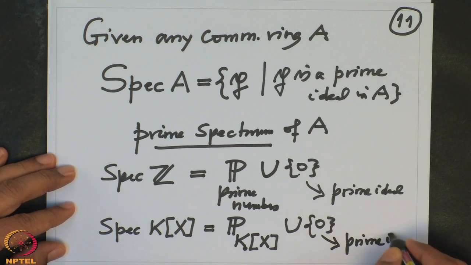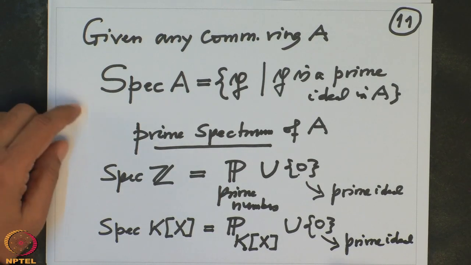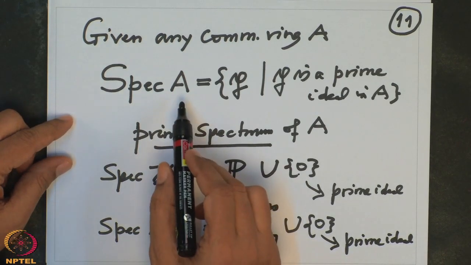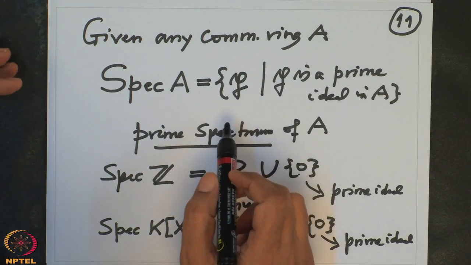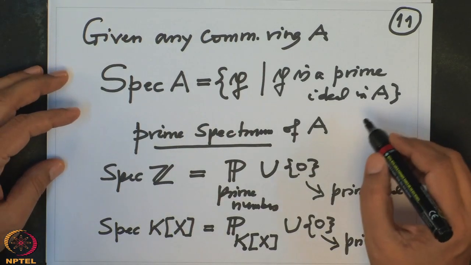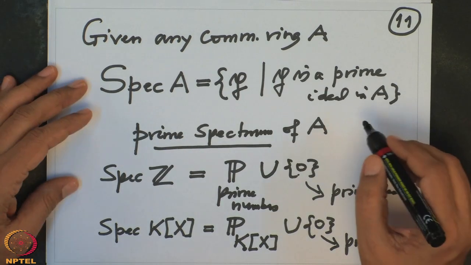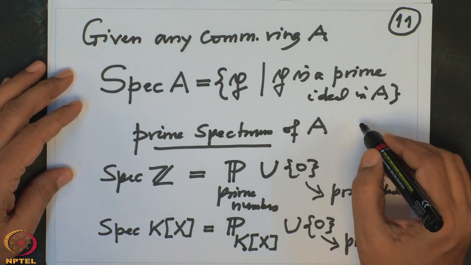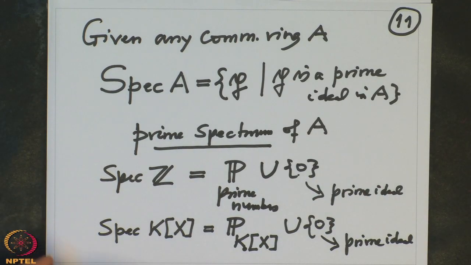So, these are infinite sets, but in general it is not clear whether a given ring has a prime ideal or not. But that is very easy because one studies instead a special class of ideals called maximal ideals, and there is a theorem of Krull which says that given any commutative ring there is definitely a maximal ideal, and maximal ideals are prime.